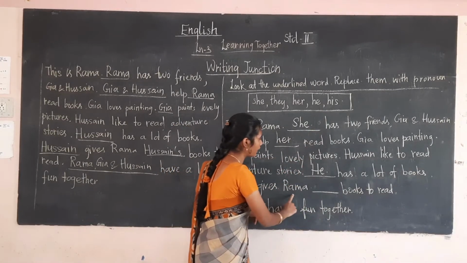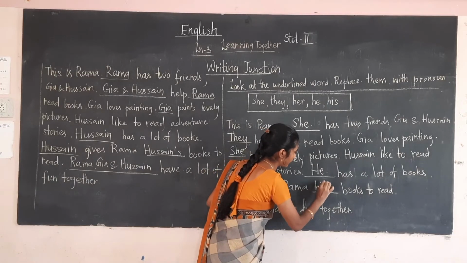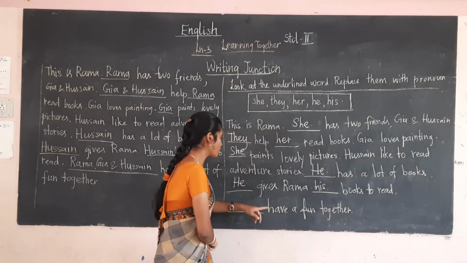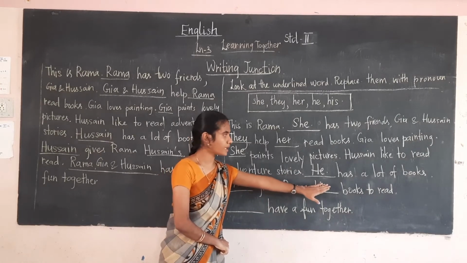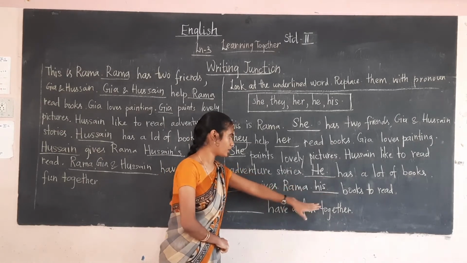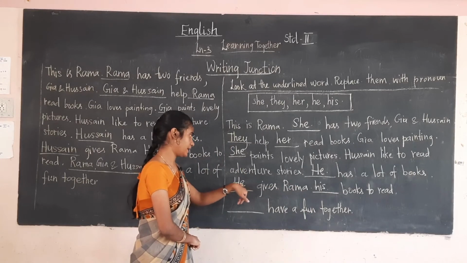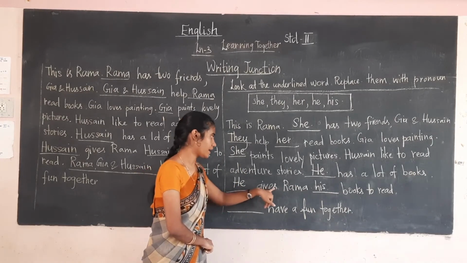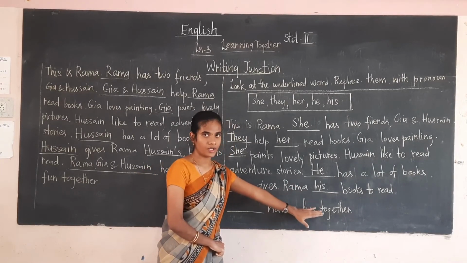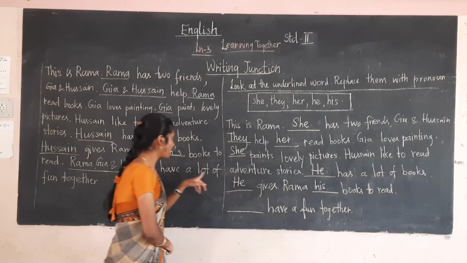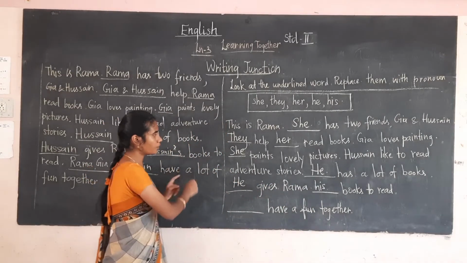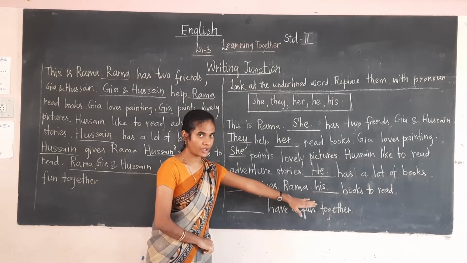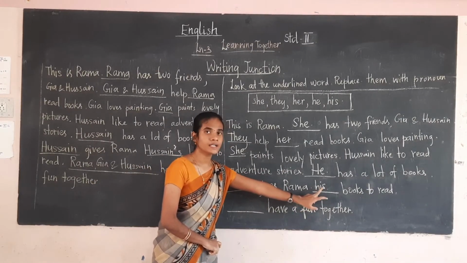He gave Rama his books to read. Who has a lot of books? Kusain has a lot of books, that is he. He gives Rama his books to read. Again they are mentioning Kusain's, so you have to put his.